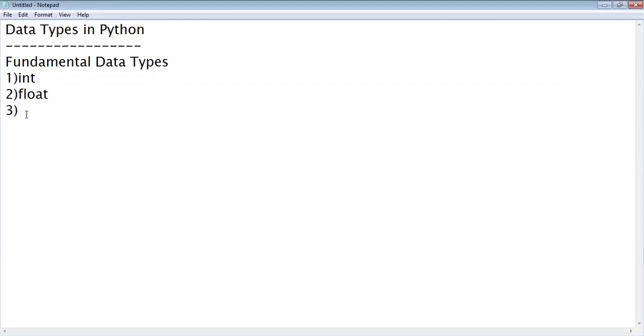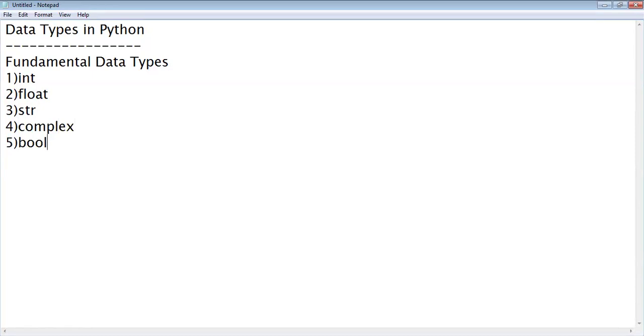Okay. In this class, we discuss data types in Python. Python has various data types. Actually, Python supports 14 data types. Among these 14 data types, 5 are fundamental data types. Those are int, float, string, bool, and complex. These are the 5 fundamental data types.